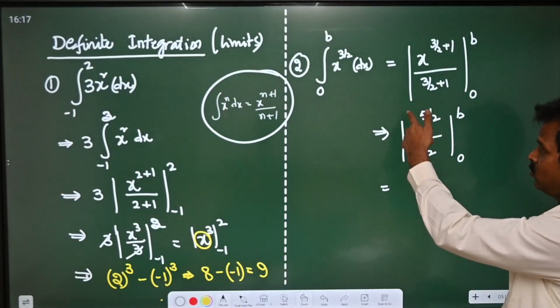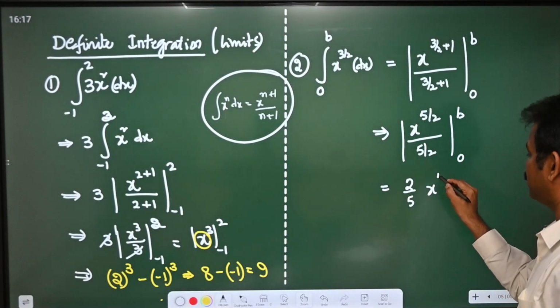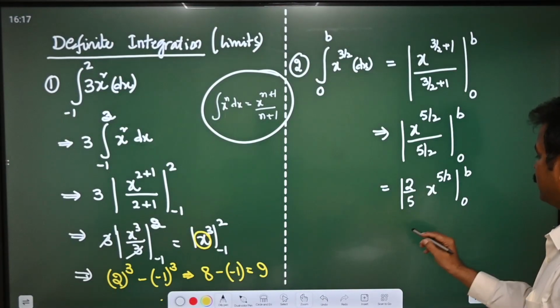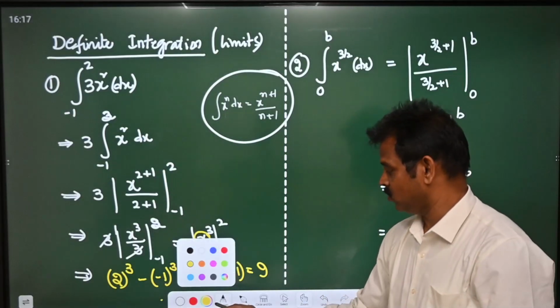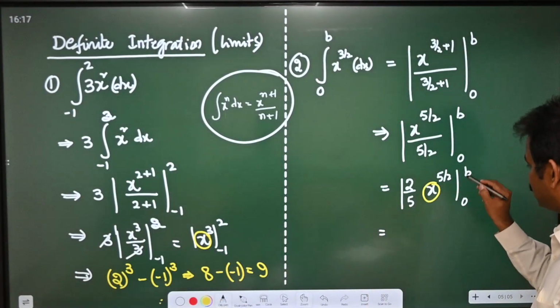When this 5 by 2 goes up, this will become 2 by 5 x power 5 by 2 with limits 0 to b. So first we need to substitute the upper limit. In place of x, substitute b.